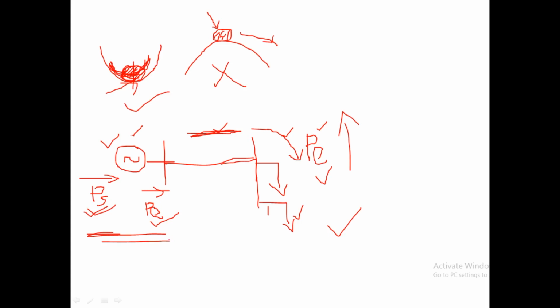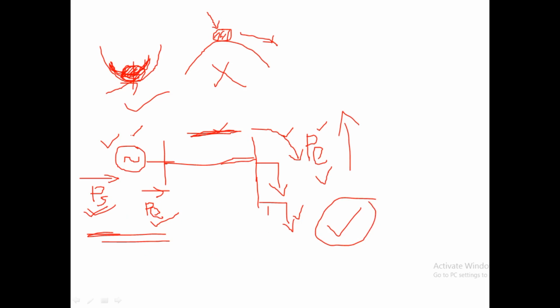This ns, this frequency, we know that variations are not allowed. That much variation is not allowed. It should be kept at a particular frequency. So with this variation of load, the frequency variation should be very small.